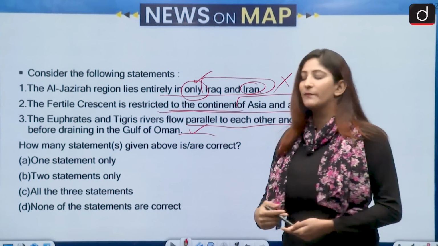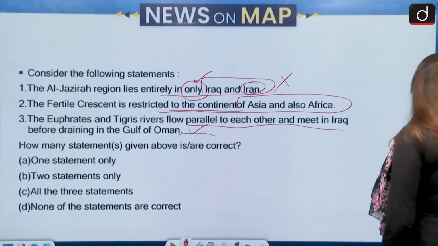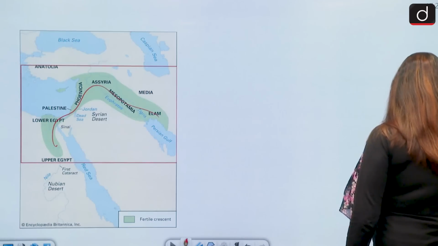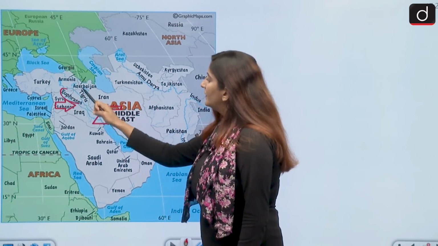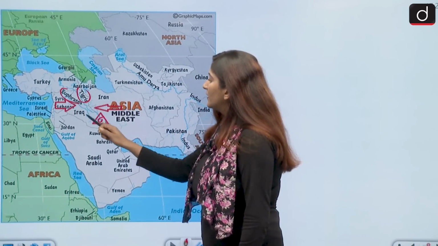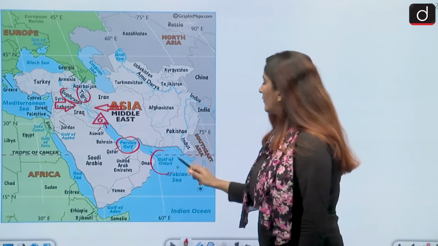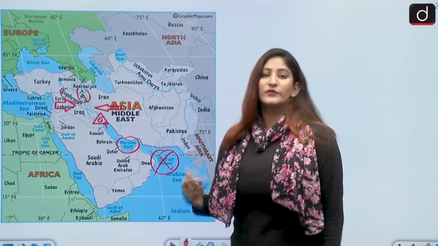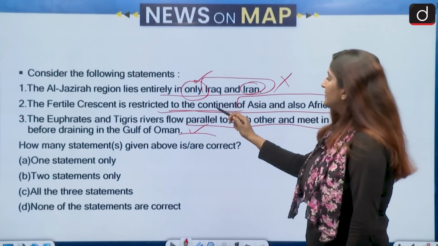Second statement is correct. Euphrates and Tigris River, yes, they flow parallel to each other and they also meet in Iraq. That is correct. See, here, Euphrates River and Tigris, they are flowing parallel to each other and then they meet here in Iraq. And then they flow into the Persian Gulf and not the Gulf of Oman. So this statement becomes incorrect. Only second statement is correct.